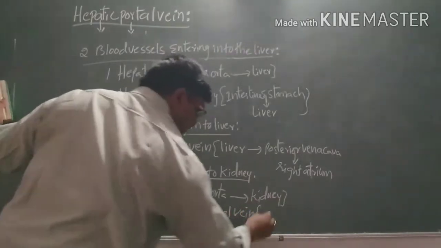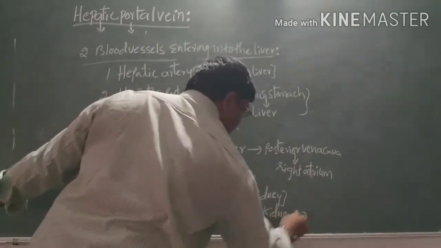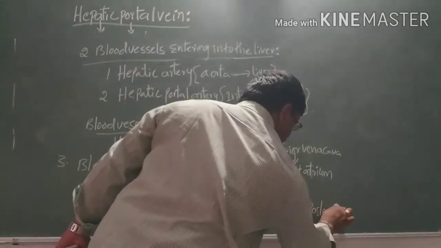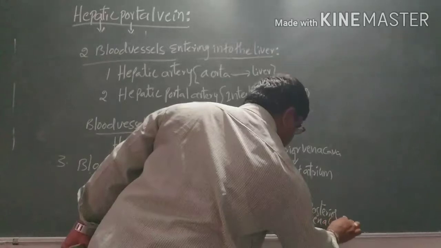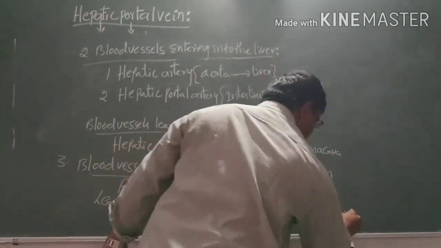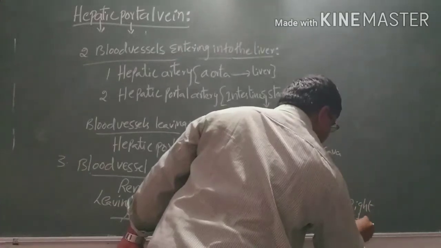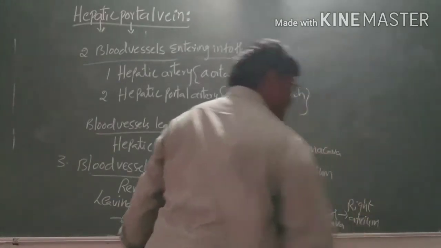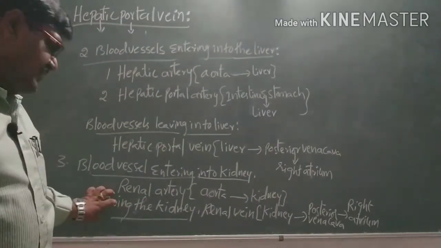From the kidneys it enters into the posterior vena cava, to the right atrium. So this process we can call leaving the kidneys.